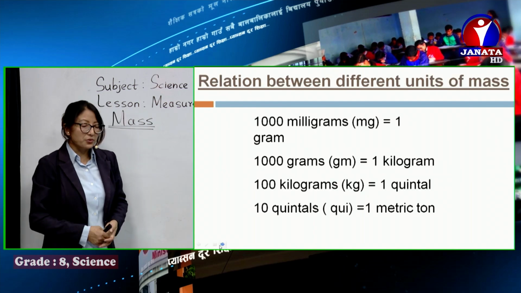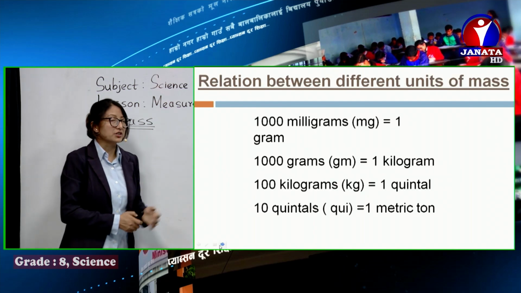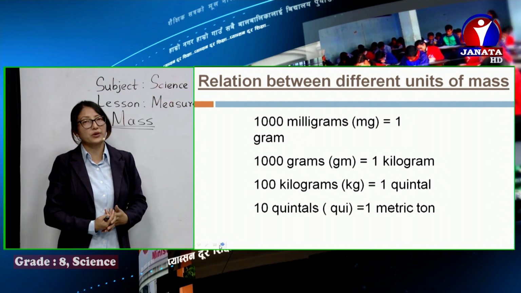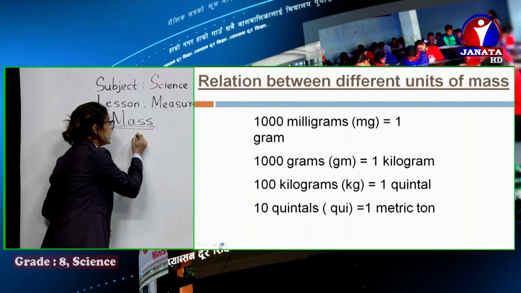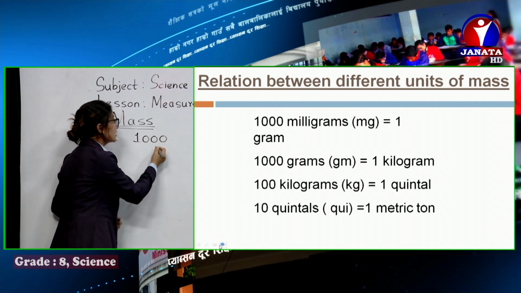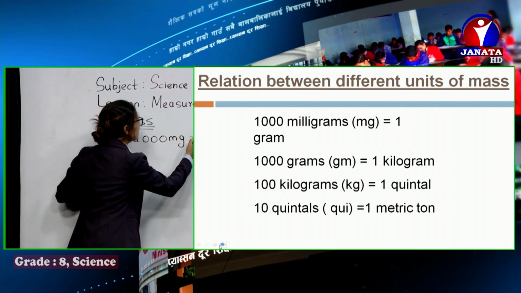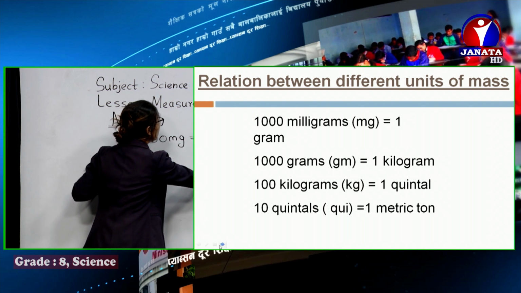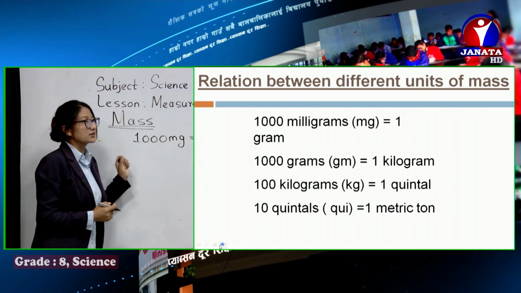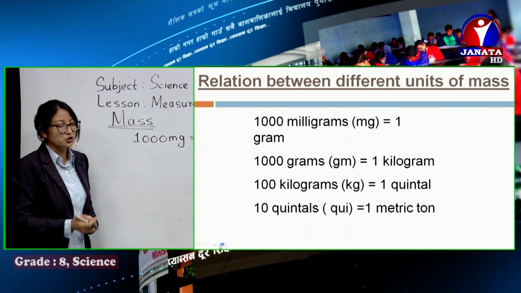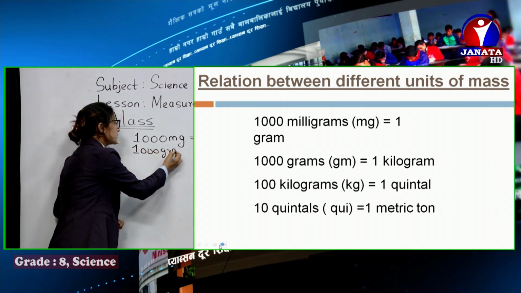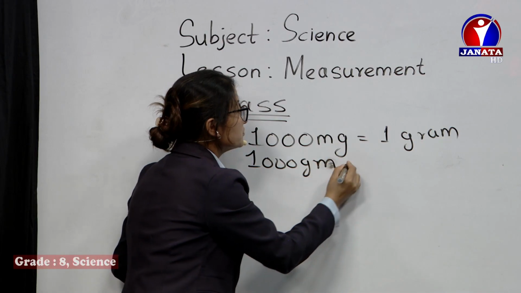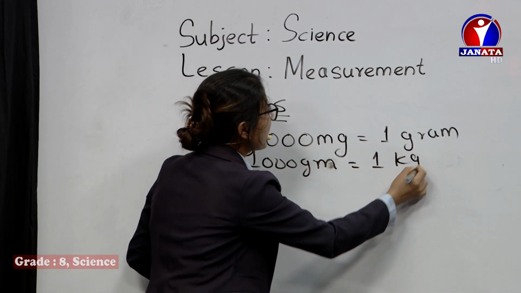Then the relations we have already discussed before. The standard relations are here. We have already talked about the submultiples. 1000 milligram is equal to 1 gram. You can check in the slides also. And similarly, 1000 gram is equal to 1 kilogram.